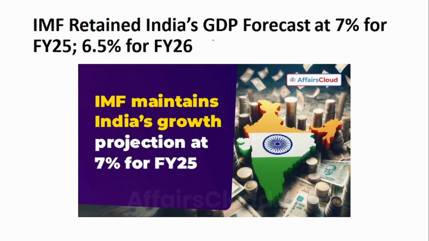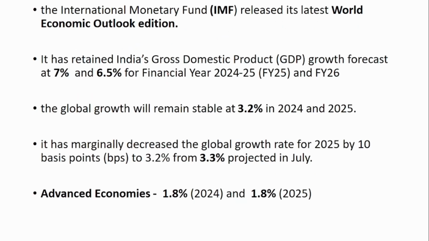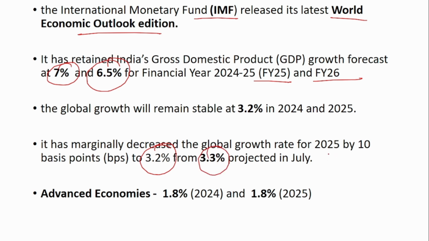The next news is about the GDP forecast by IMF. The International Monetary Fund has released its latest World Economic Outlook edition. In that, it has retained the already predicted GDP forecast for India, that is 7% for financial year 25 and 6.5% for financial year 26. In case of global growth, it has decreased its projection to 3.2% from 3.3% in its previous projection. So remember, 7% and 6.5%, and in case of global growth, it is 3.2% in 2024 and 2025.